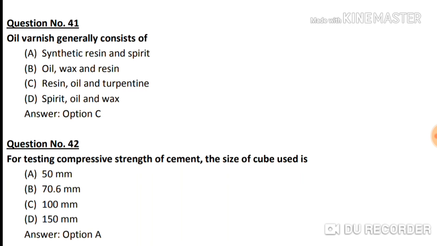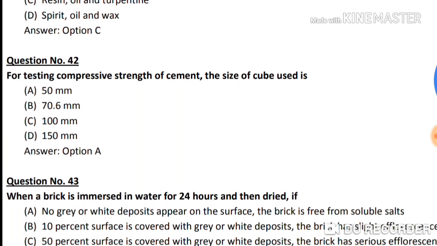Question number 41. Oil varnish generally consists of. Option A, synthetic resin and spirit. Option B, oil, wax and resin. Option C, resin, oil and turpentine. Option D, spirit, oil and wax. Correct answer is option C, resin, oil and turpentine.